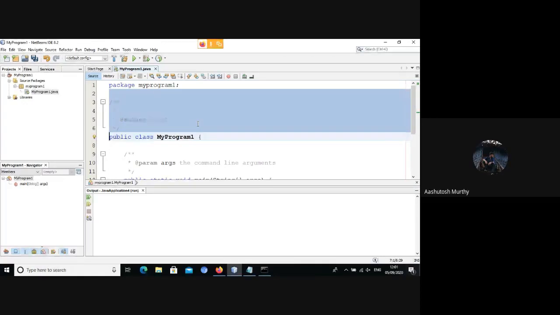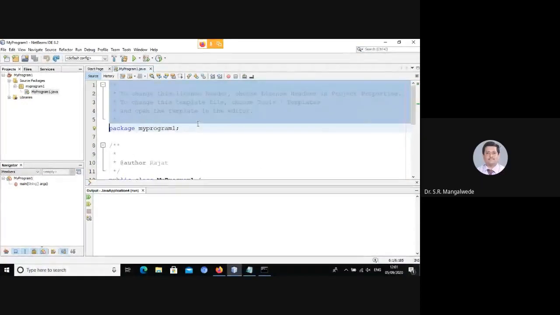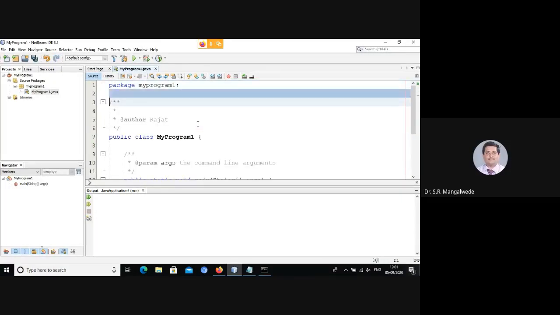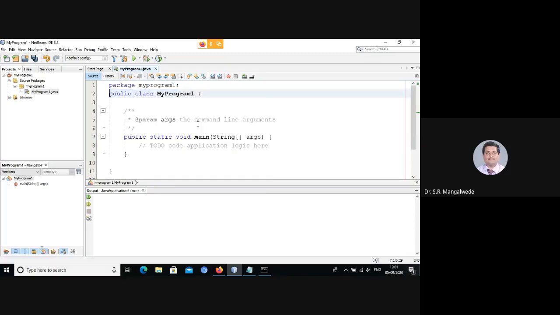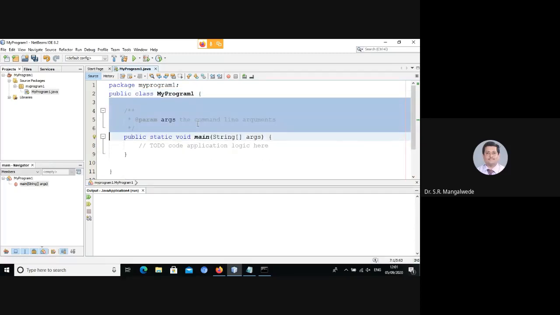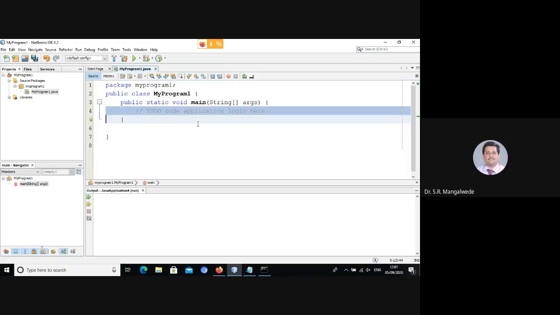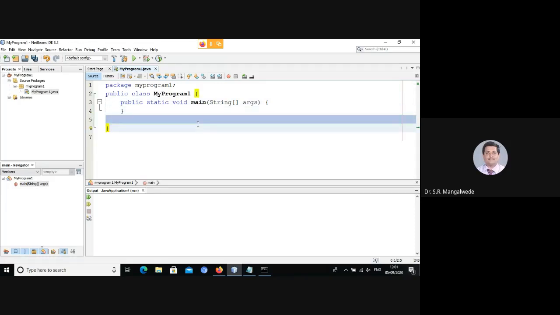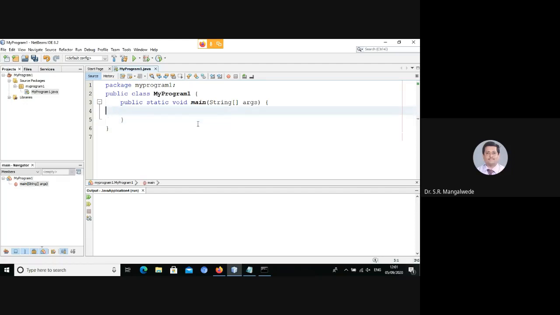What is that keyword package? I will come to that shortly. We'll just delete all these comments. These comments are for documenting your programs. However, we have Javadoc as a tool available in the JDK, using which we can generate documentation.